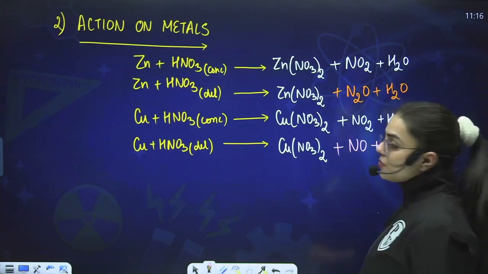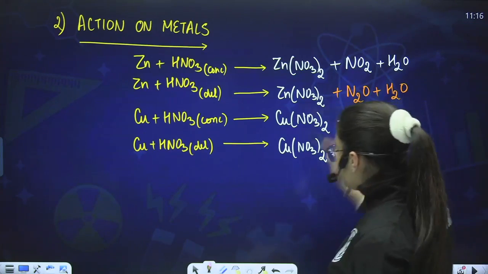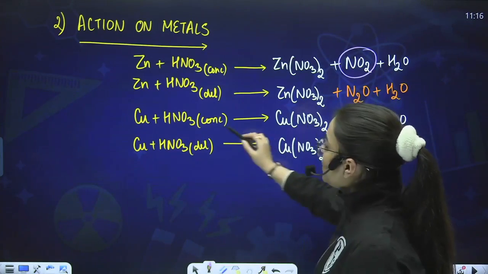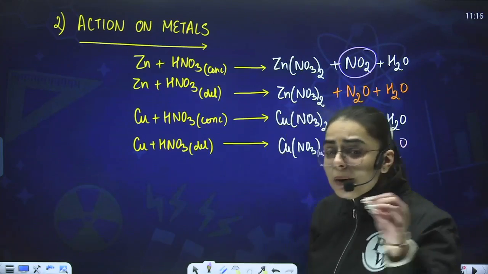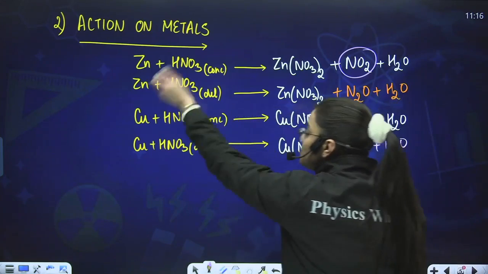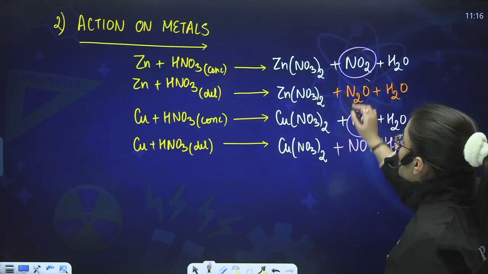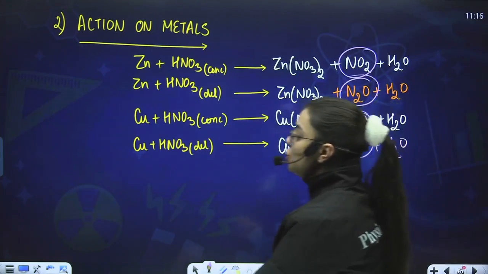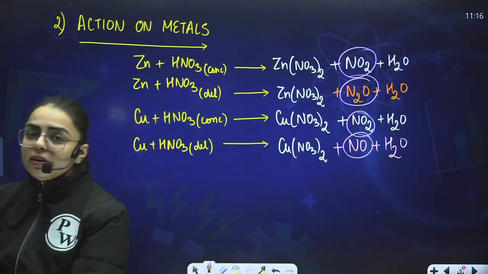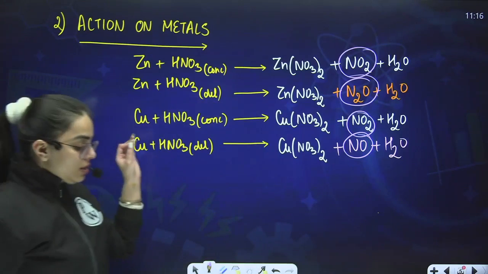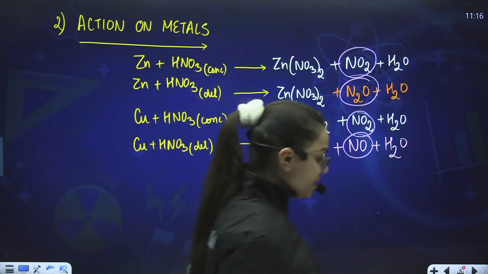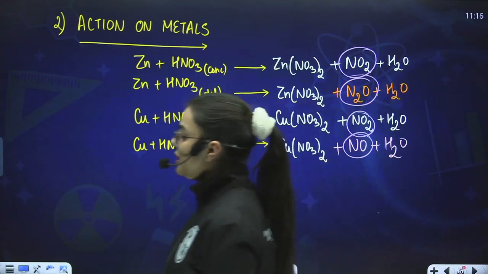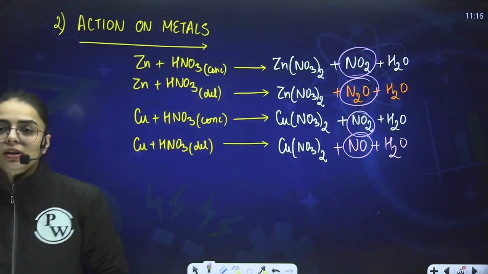Is it clear to you? So this is the basic difference that you need to remember. Over here, NO2 is produced in both cases when you are using the concentrated forms. But when you are using the dilute forms, with zinc you shall obtain N2O, and with Cu you shall obtain NO. Clear? Kindly write it down and put a very huge star on your NCERT. Open your NCERT and put a star mark over there. Is it clear to you all?